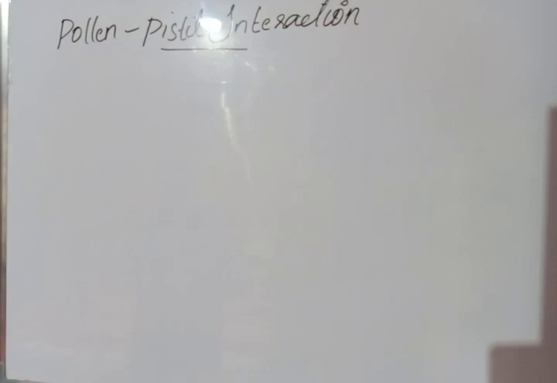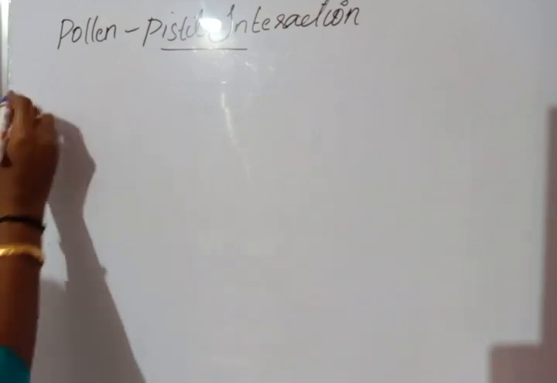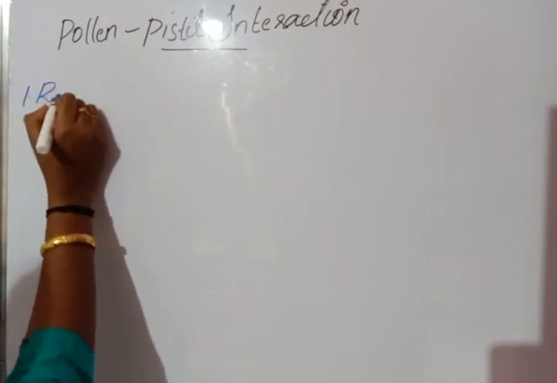What are the major steps which happen in pollen pistil interaction? The first one is release of pollen.